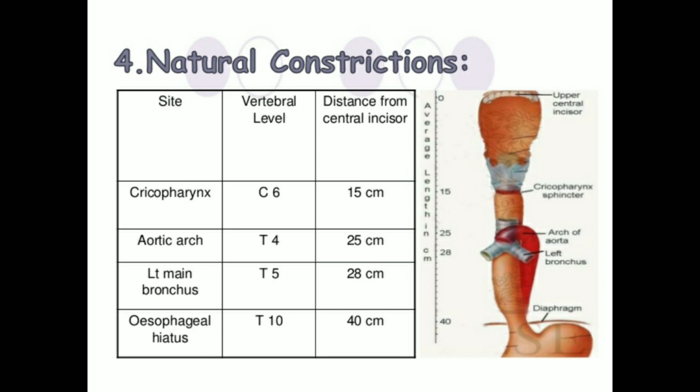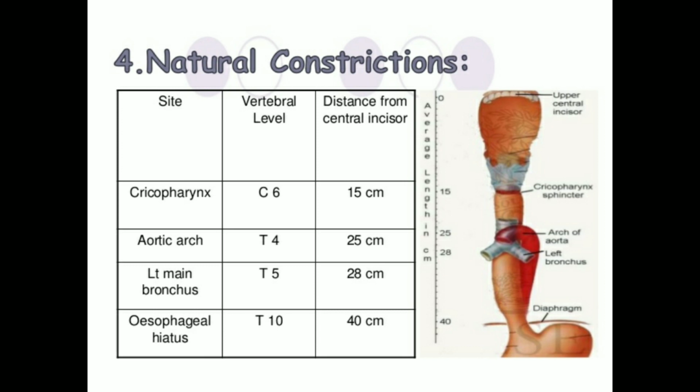The first constriction lies at the level of the beginning of the esophagus. At what vertebral level? The esophagus begins at C6, at the cricopharyngeus part, the pharyngoesophageal junction, which corresponds to the C6 cervical vertebra. It is about 6 inches from the incisor teeth. So the first constriction is at vertebral level C6, called the cricopharyngeus.